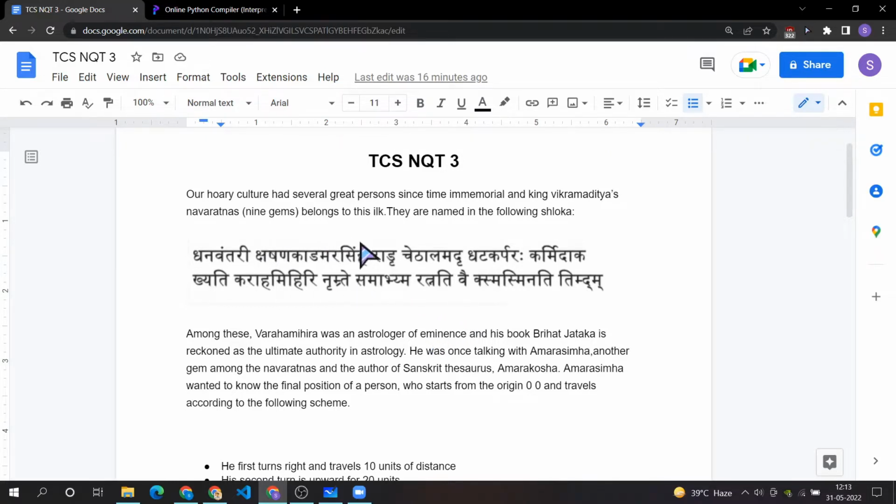Our Hindu culture had several great persons since time immemorial, and King Vikramaditya's Navratnas belong to this ilk. They are named in the following shlok. Among these, Varahamihira was an astrologer of eminence, and his book Brihat Jataka is reckoned as the ultimate authority in astrology. He was once talking with Amar Simha, another gem among the Navratnas, and the author of Sanskrit Thesaurus, Amar Kosha. Amar Simha wanted to know the final position of a person who starts from the origin (0,0) and travels according to the following scheme.